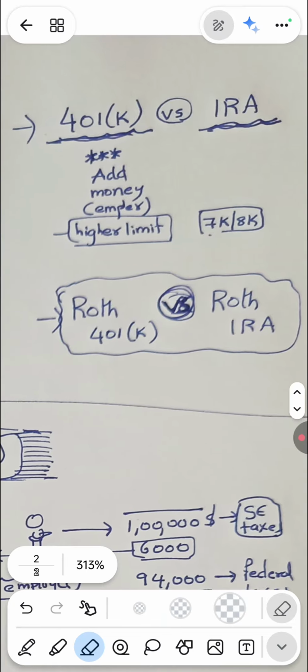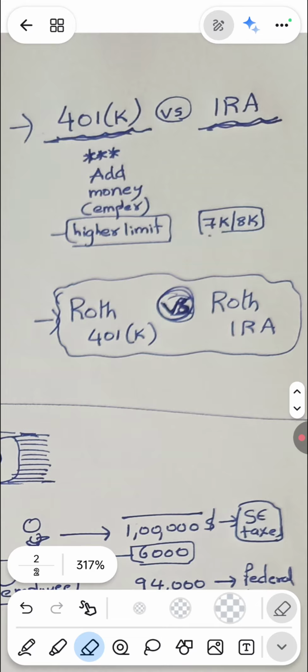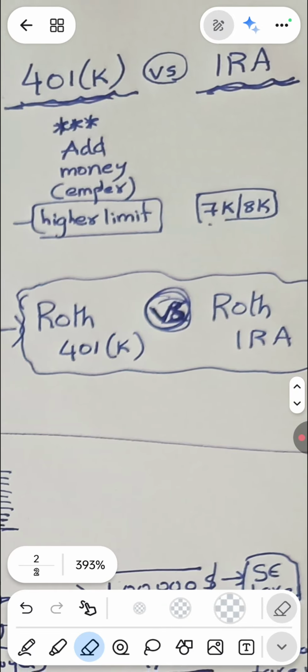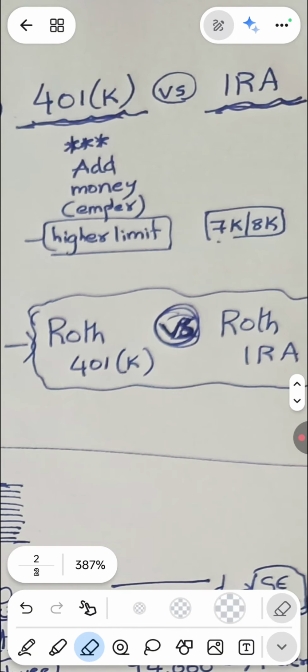So the main thing is that when you are contributing, either you get the benefit now or later. If you get the benefit now, then at the time of retirement it is taxable. So in Roth 401k, right now you are not getting any benefit, but at the time of retirement that income is not taxable. That is the only case. So why do people go for Roth 401k? At the end of retirement, that is not taxable, right?